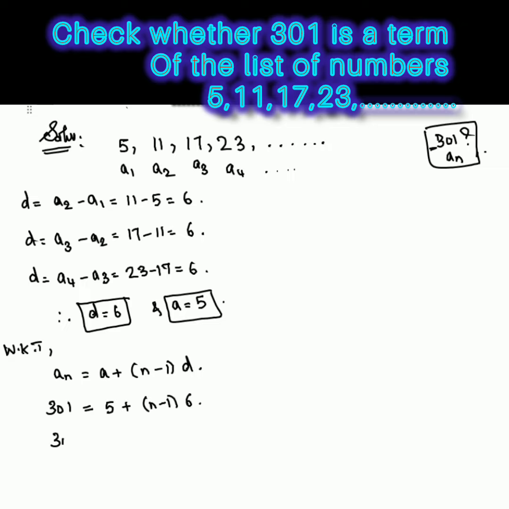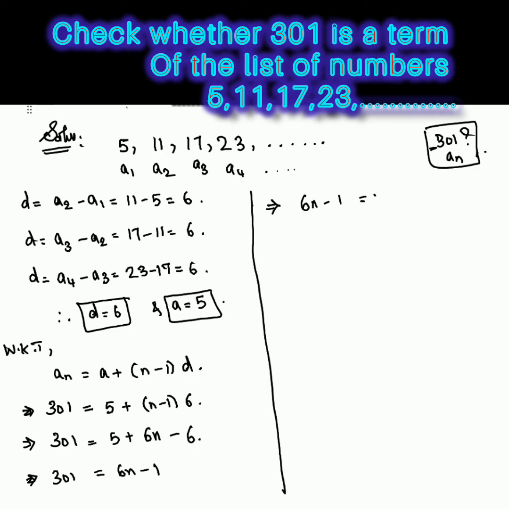So 301 equals 5 plus 6n minus 6, that is 6n minus 1 is equal to 301, so 6n is equal to 302. That is n is equal to 302 by 6, which reduces in the 2 table: 3, 151, that is n is equal to 151 by 3, which gives a decimal.